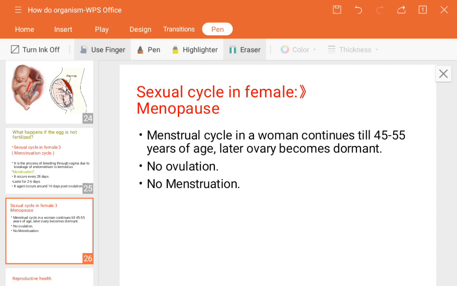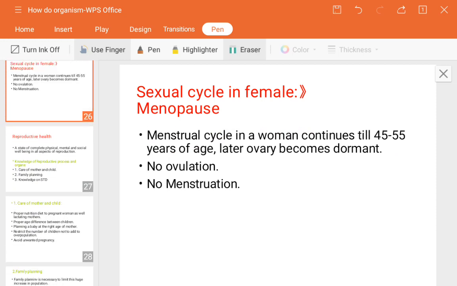Next, in the next session we will study how reproductive health occurs, what is meant by health, how it is related to the reproductive system, and what knowledge is needed to understand reproductive health, or the processes which take place inside our body and how they are possible.